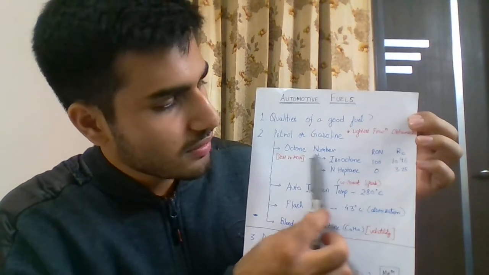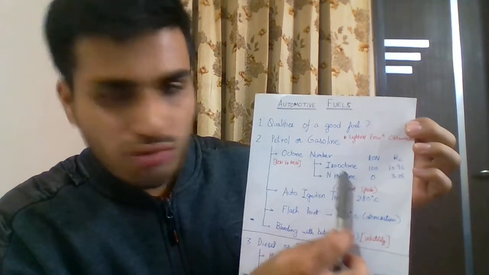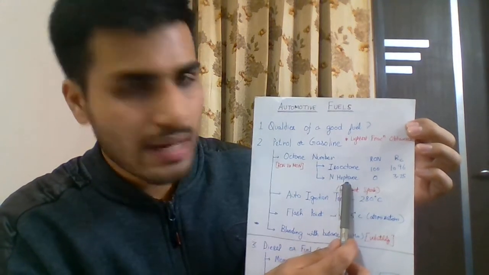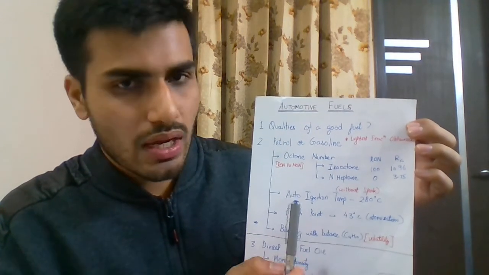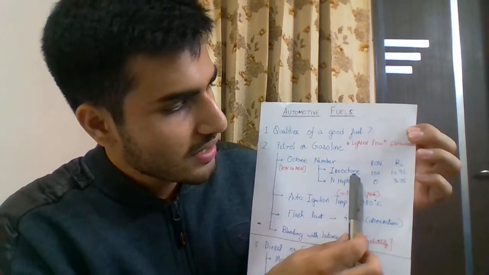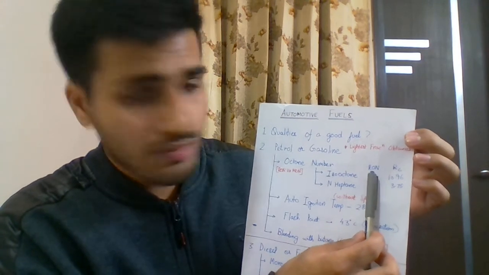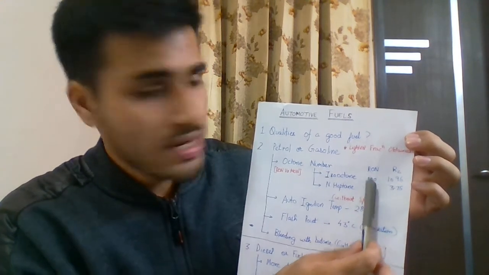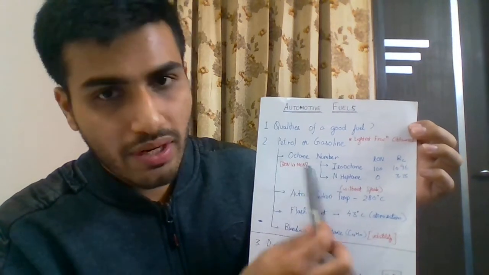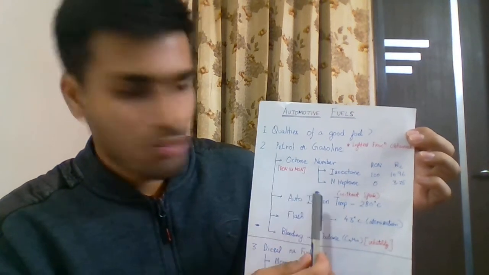So what is octane? For that we need to know about isooctane and n-heptane. Isooctane stands for 2,2,4 trimethylpentane, whereas n-heptane is a straight chain hydrocarbon having 7 carbon atoms. Isooctane has been assigned an arbitrary value of 100 on the research octane number, the RON. To explain RON, I'll have to go into RON and MON. RON stands for research octane number and MON stands for motor octane number.